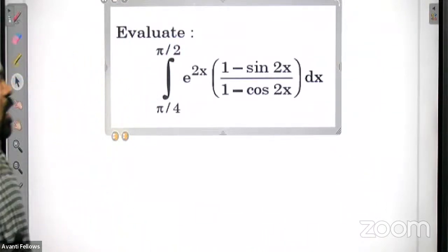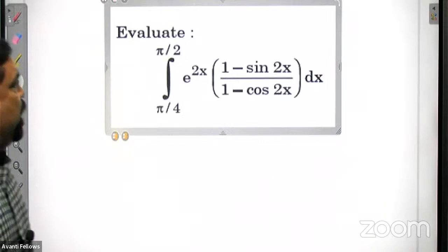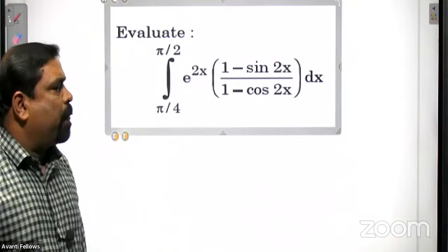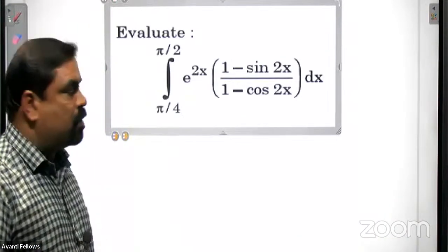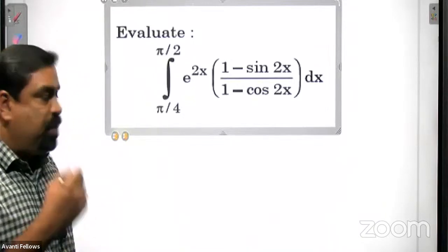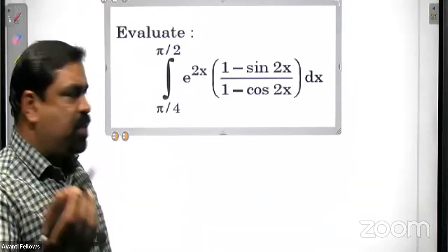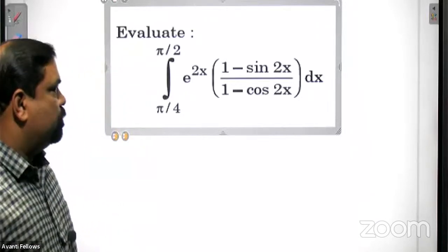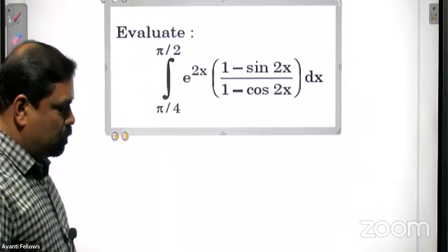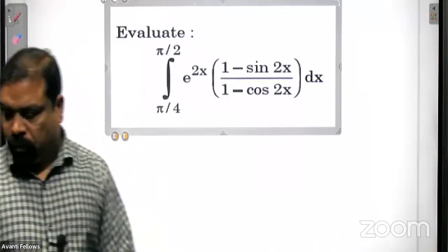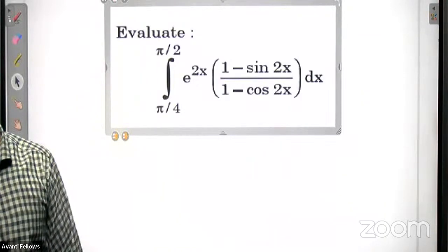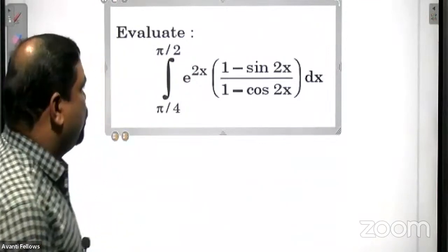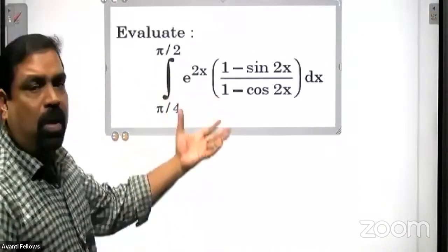Now look at this problem. Integral from pi by 4 to pi by 2 of e raised to 2x into (1 minus sine 2x) divided by (1 minus cos 2x) dx. I think this is a textbook problem only.